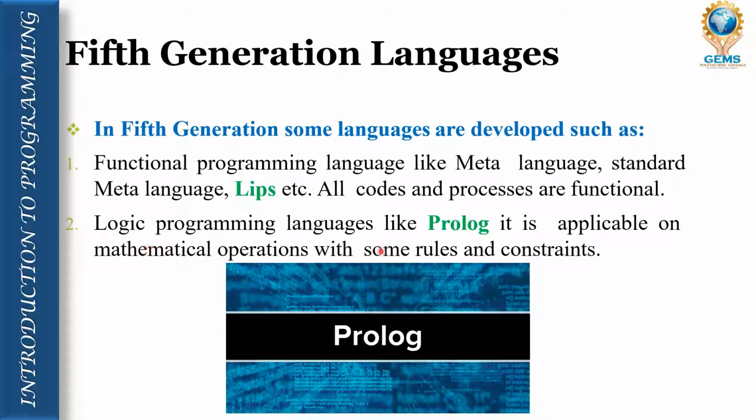Logic programming languages like Prolog are applicable to mathematical operations with some rules and constraints. Prolog is a logic programming language, whereas Lisp is a functional programming language. So these are the two criteria in the fifth generation languages: one is called functional programming language, another is called logic programming language. The example of the functional programming language is Lisp, and the example of the logic programming language is Prolog.